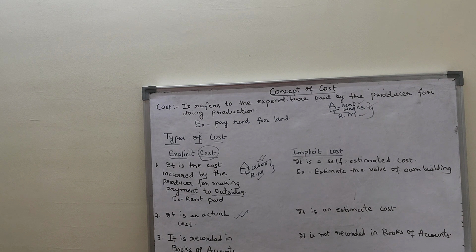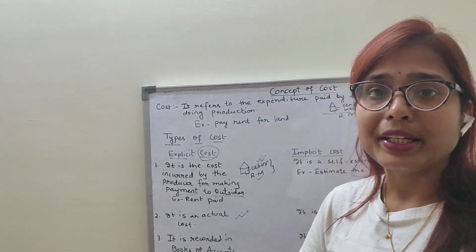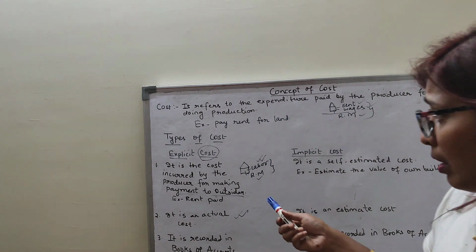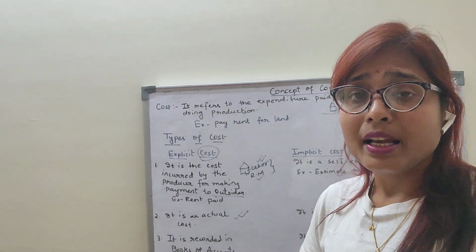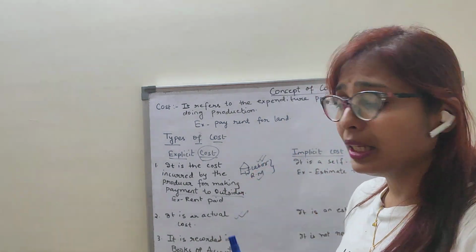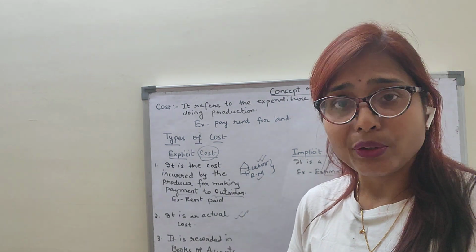In books of accounts, children, what does it mean? That means whenever you incur an expense, you maintain one book and you write your expenditure, whatever takes place, so it is recorded in the books of accounts. So I can say that it is the cost. Suppose for example, when I am hiring the labor, I need to pay them the wages, I need to pay for the raw materials.